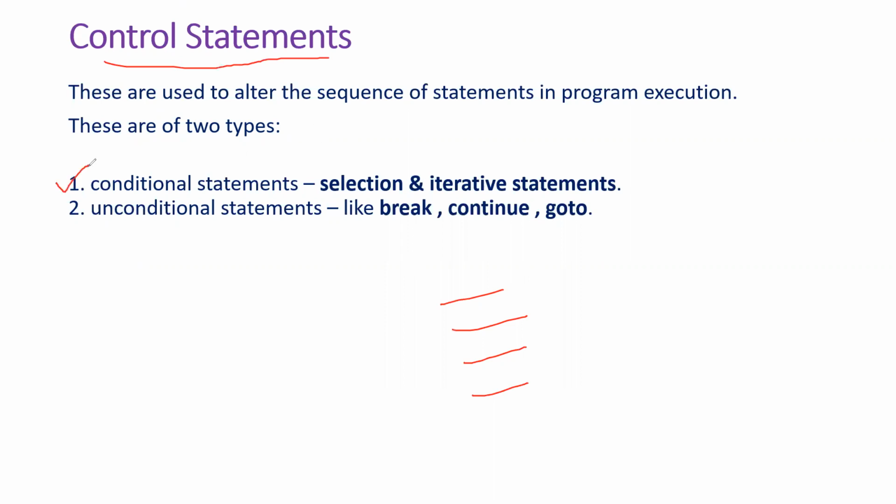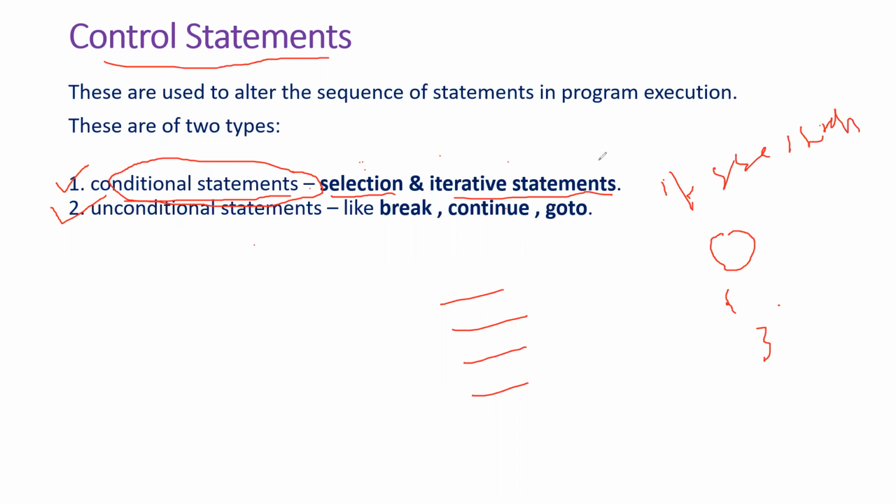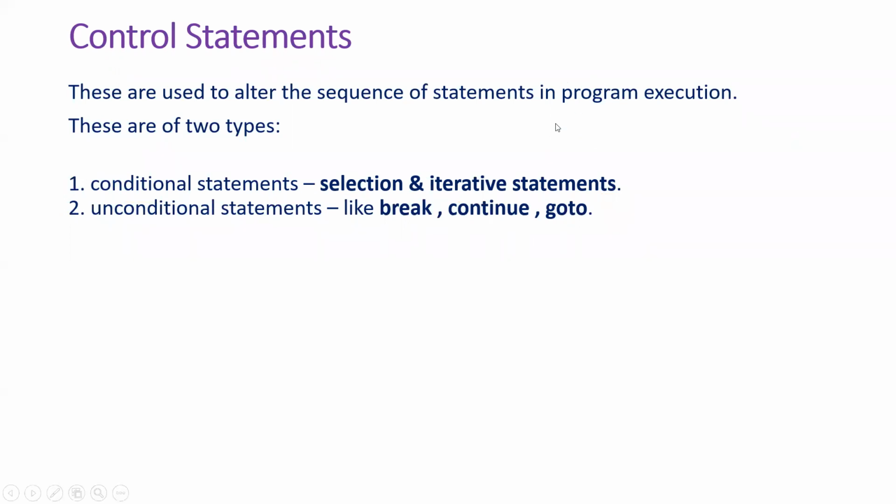The first one is the conditional statements and the unconditional statements. The conditional statements, based on the condition we will transfer the control. Okay, see the selection and iterative statements. Today we are going to see the conditional statements, selection and iterative statements as a part of this video. Selection statements are nothing but if, else and switch statements, which are based on the condition the control will be transferred, and we will use the iterative statements, which are nothing but loops, in order to do a task repeatedly. Now let me show you all those things.